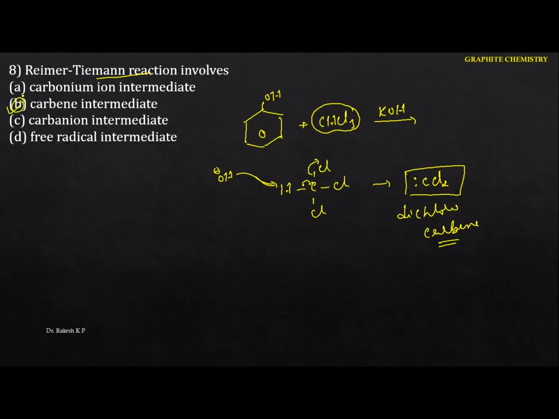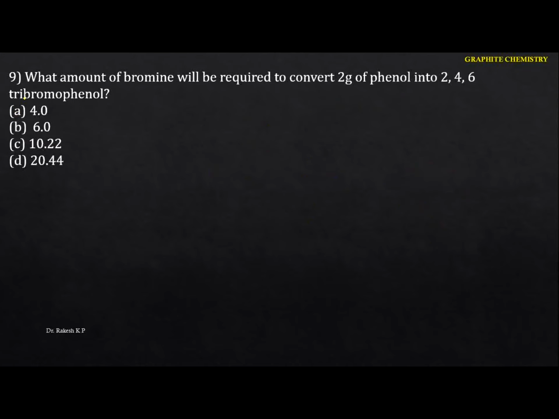Okay, next one. What amount of bromine will be required to convert 2 gram of phenol into 2,4,6 tribromophenol? Okay, let me take the balanced chemical equation here. So whenever phenol reacts with bromine, you require 3 moles of bromine, which gives you tribromophenol.